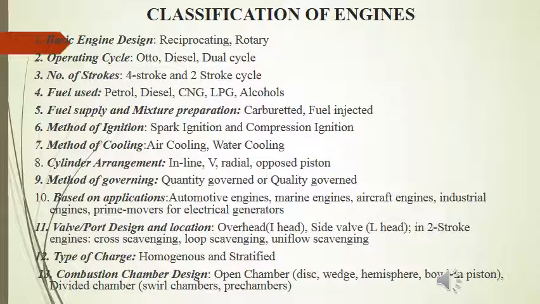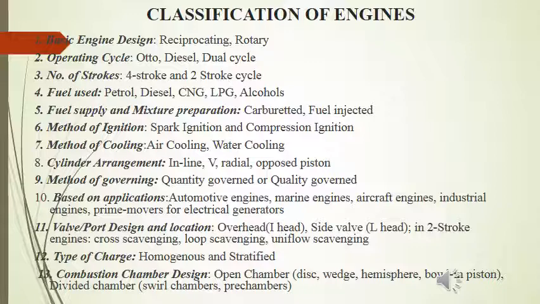On the basis of fuel supply and mixture preparation, we classify engines as carbureted engines and fuel injected engines. Basically, spark ignition engines or petrol engines are the carbureted engines, in which we have a carburetor, which is nothing but a device that prepares the mixture of air and fuel in the requisite ratio, which is inducted into the cylinder during the suction stroke.